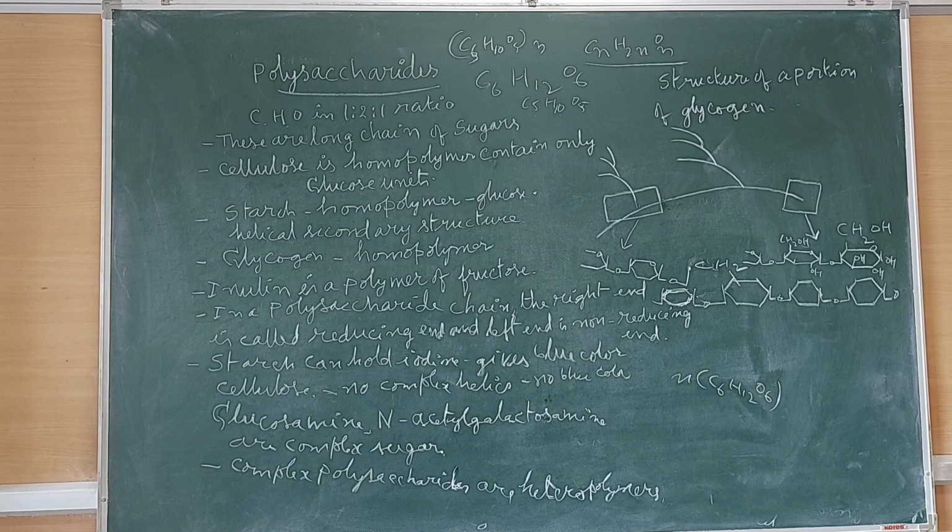Plant cell walls are made up of cellulose. Paper made from plant pulp is cellulose. Cotton fiber is cellulose. More complex polysaccharides are amino sugars, which are chemically modified sugars, glucosamine, N-acetyl,